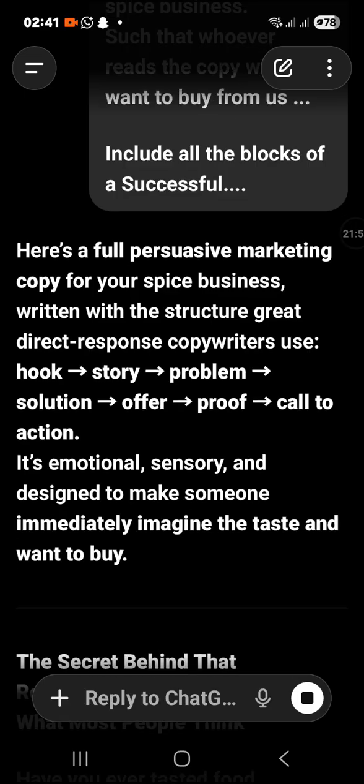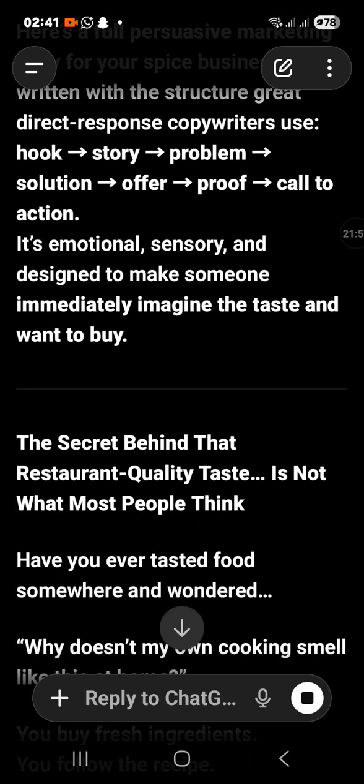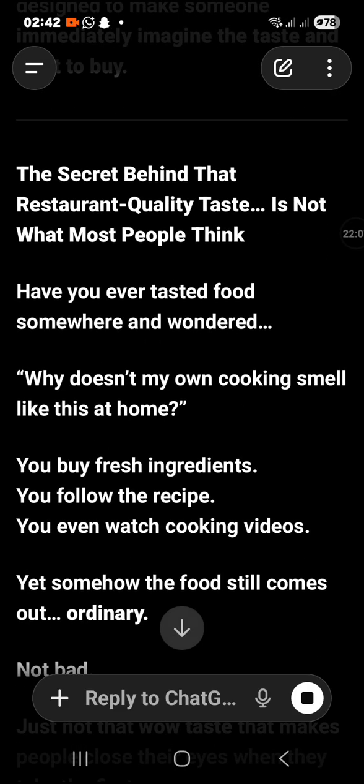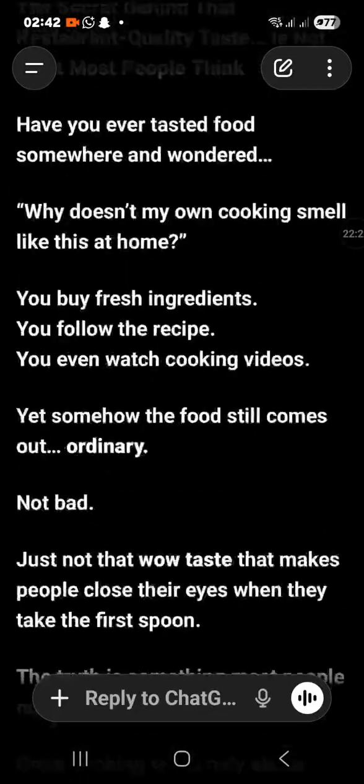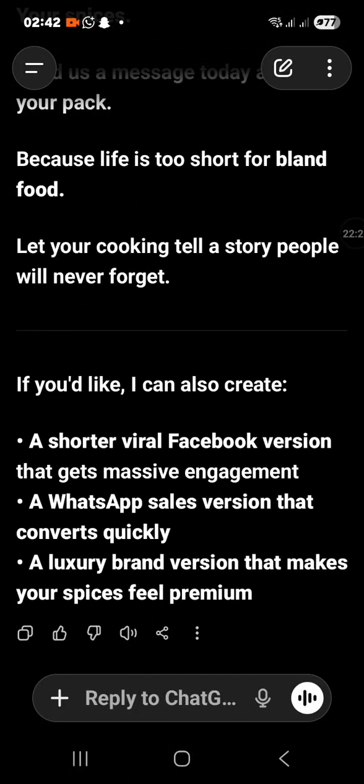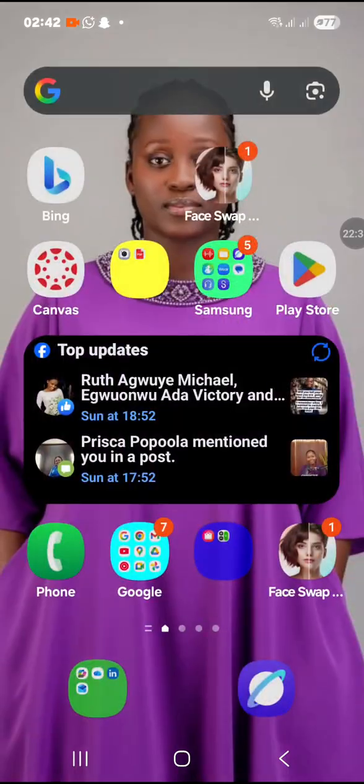Here is a full persuasive marketing copy for your spice business, written with a structure. Great response. Copywriter uses hook, story, problem, solution, offer, proof, call to action. So the secret behind that restaurant quality taste is not what most people think. Have you ever tasted food somewhere and wondered, why doesn't my cooking smell like this at home? You can see the copy. And it's even asking me if I would like a shorter viral Facebook version and the likes. So this is how to prompt AI for your content and for business solutions.